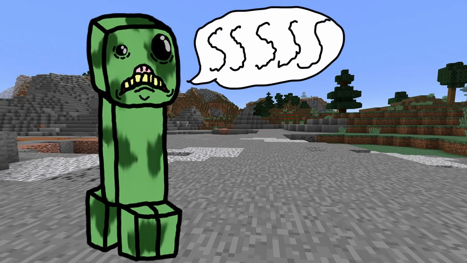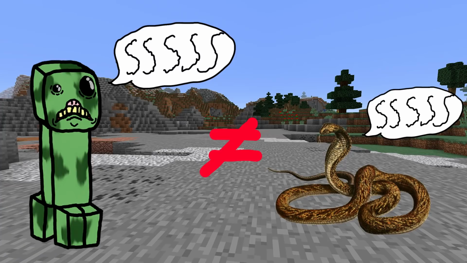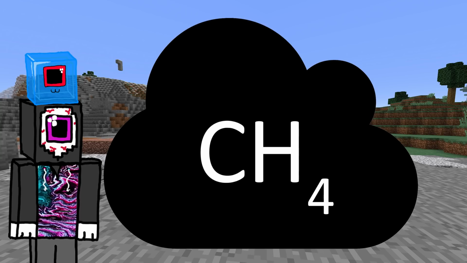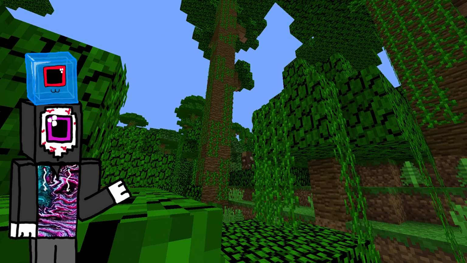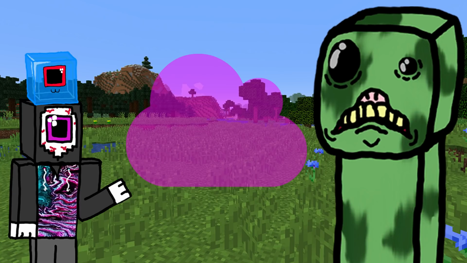The sound it makes is the same sound as the TNT detonation, which leads me to believe that it is not in fact hissing, but instead the sound of the chemical reaction escaping through its face holes. One very common naturally occurring flammable gas is methane, which is also contained in many animals' farts. If the environment in Minecraft is similar to our own, it's likely that the same things would be common, meaning the flammable gas that the creeper would produce would likely be methane.